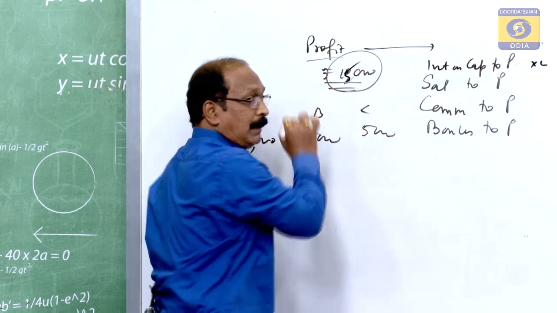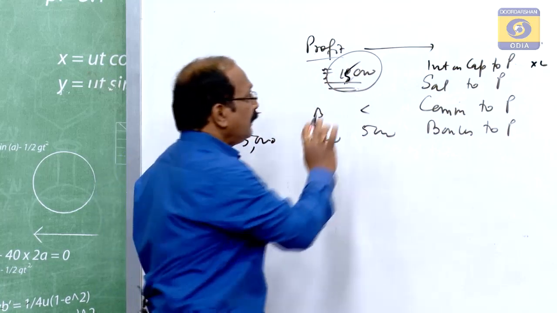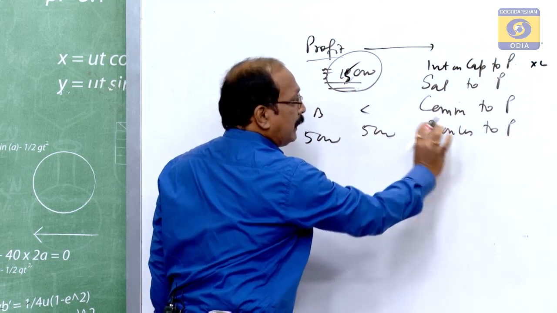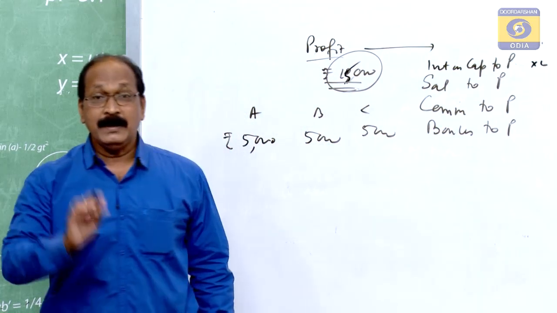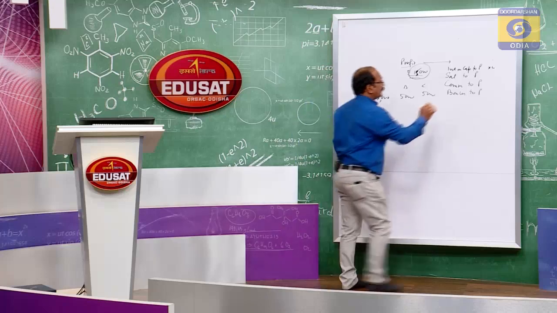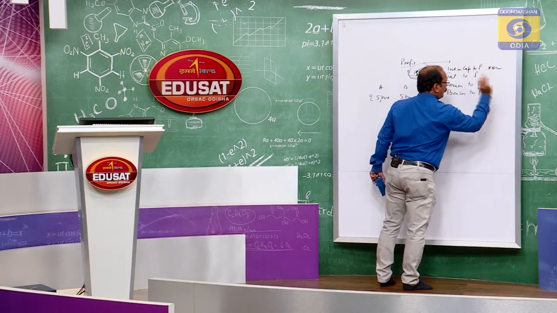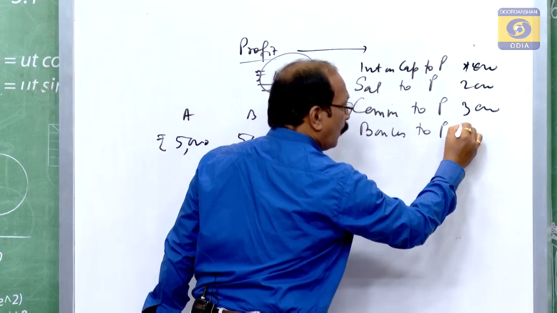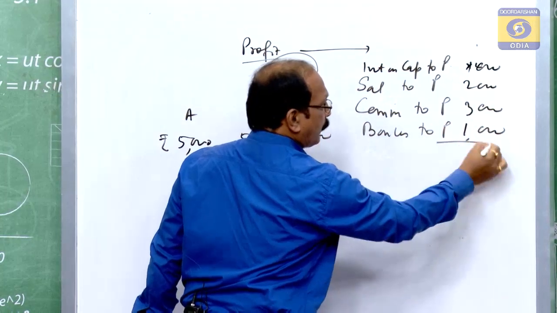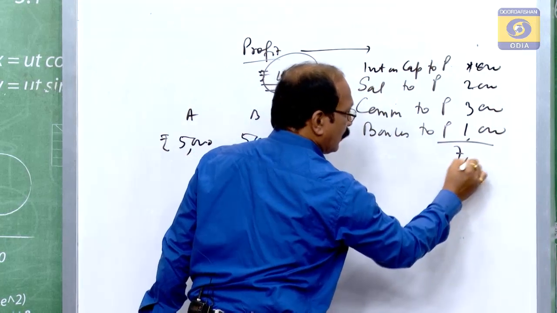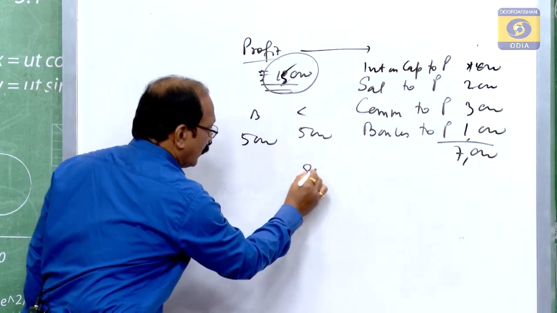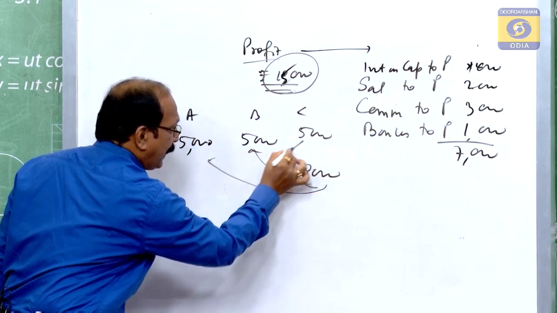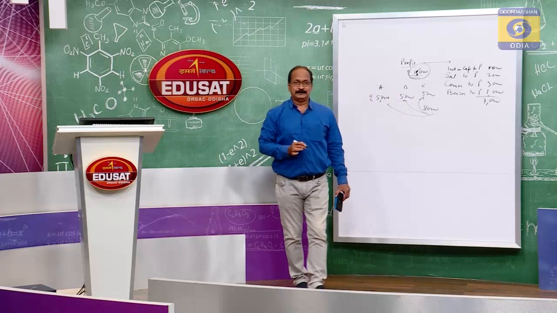Total amount is 15,000, no doubt, profit. This 15,000 rupees is distributed under different heads. Interest on capital, suppose it comes to 1,000. Suppose it is 2,000, it is 3,000, it is 1,000 again. So, it comes to 7,000. So, the remaining 8,000 rupees you have to distribute among all these 3 partners in the agreed ratio.